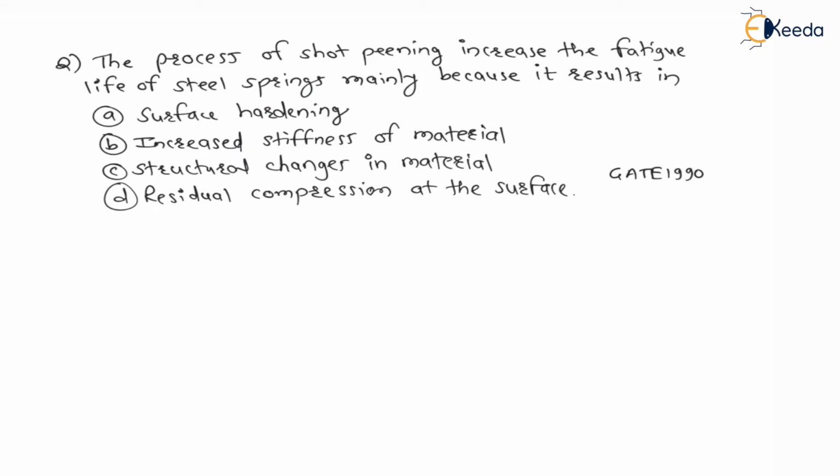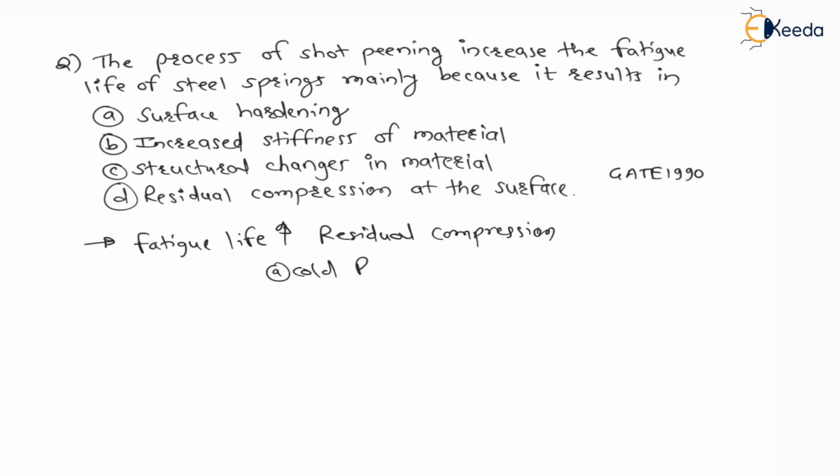Now in a previous lecture, I have explained that the fatigue life or fatigue strength increases if we induce residual compression at the surface, right? And the methods are, number one, cold rolling is a method to induce residual compression. Then after that we have seen shot peening. Shot peening is one of the methods of inducing residual compression. Then we have seen hammer peening, right?